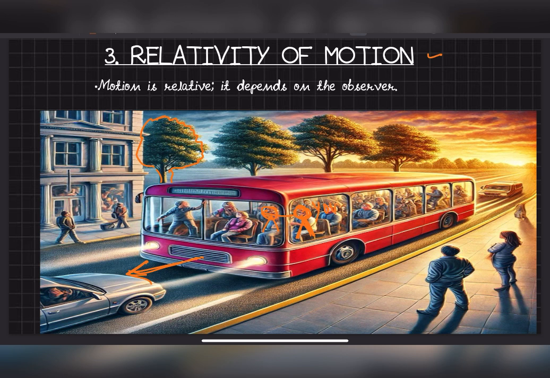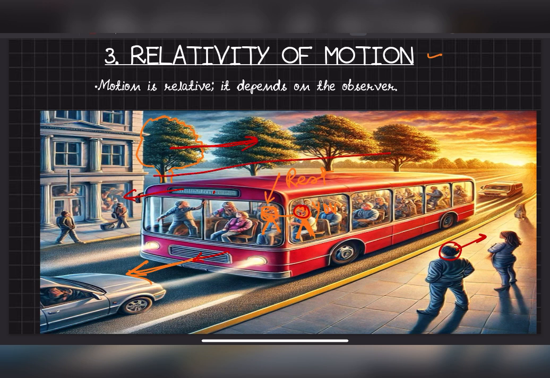Now according to you, the person nearby you is not moving, it is at rest. And the bus is moving like this, right? This person is standing here, but since you are moving, according to you, this person is moving in this direction. Are you getting the point? Or if you sit in this bus and the bus is moving like this, you will see that the trees are going back. Are you getting the point? If trees are going back, then you will understand, okay, the bus is moving.